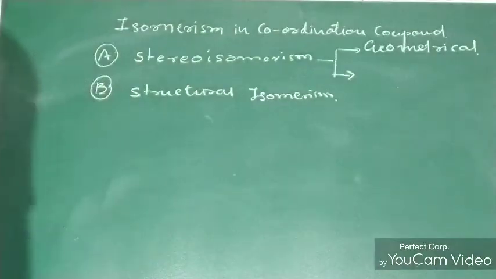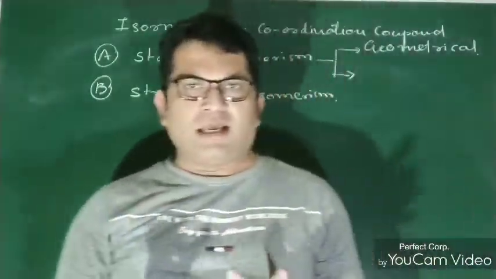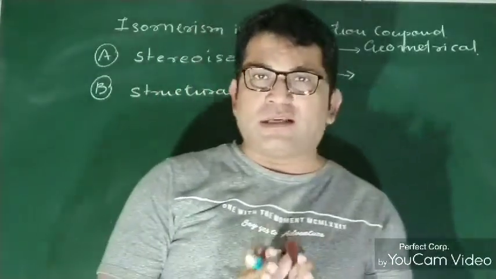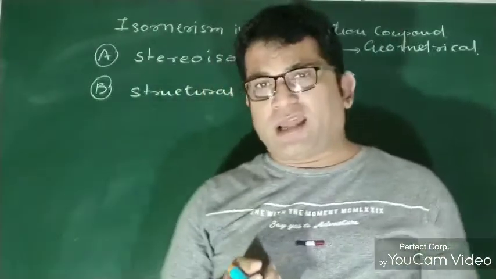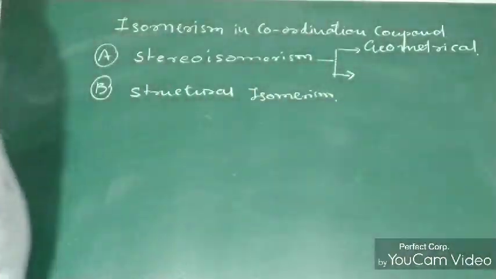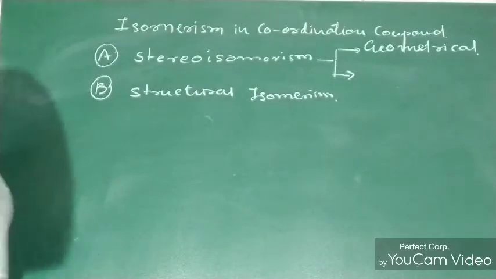Geometrical isomerism is nothing but when we arrange the ligands in space, the arrangement of the ligands occurs in different directions, and these different directions may lead to different kinds of structures. Such different structures are known as geometrical isomerism.